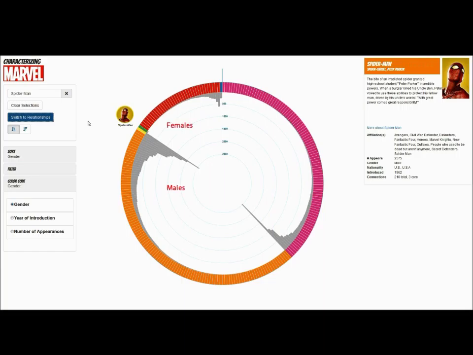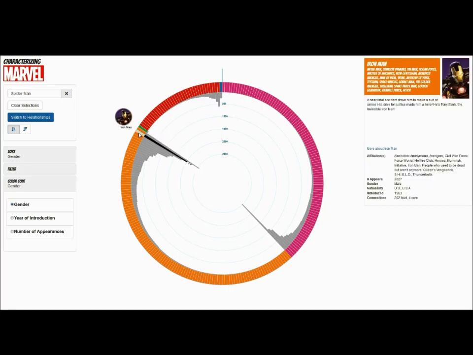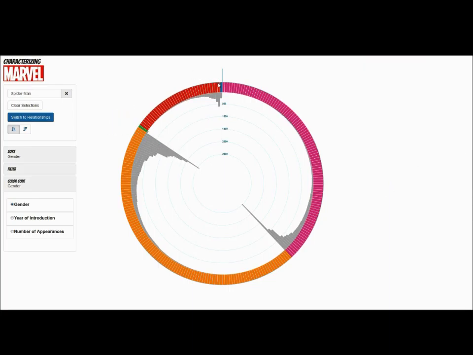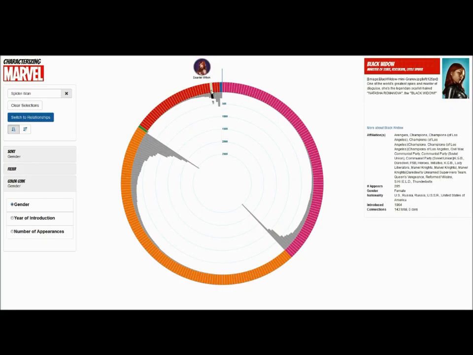We can see now that while both males and females have a long tail distribution with a few characters who have a very high number of appearances, the females have a much lower peak, which is in fact equal to about this far down on the number of males. If we scan the most appearing characters in each gender, we find Spidey, Iron Man, Wolverine, Captain America, Hulk. On the females, we find Storm, Rogue, Black Widow, and Scarlet Witch.